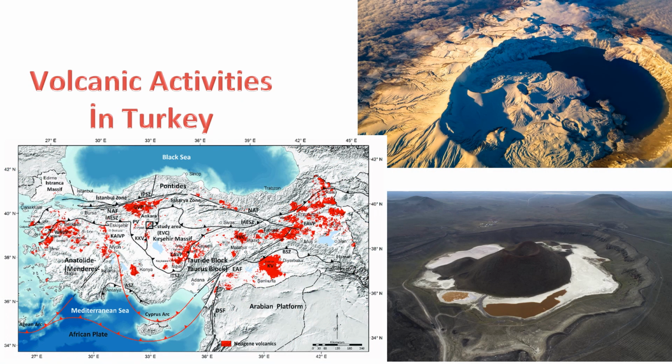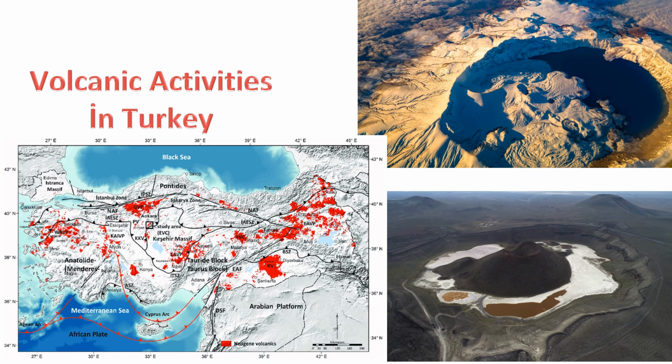Volcanic activities in Turkey are primarily associated with the tectonic interactions and the presence of several active volcanic centers. Here are some notable volcanic features and activities in Turkey. 1. Mount Ararat, Agirdag. Mount Ararat, located in the eastern part of Turkey, is the highest peak in the country and is associated with volcanic activity.